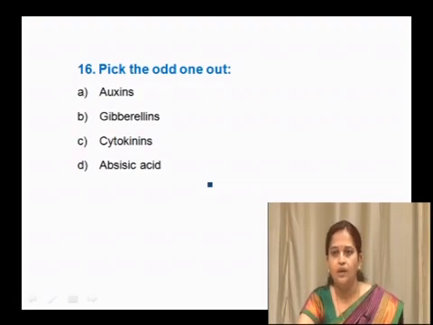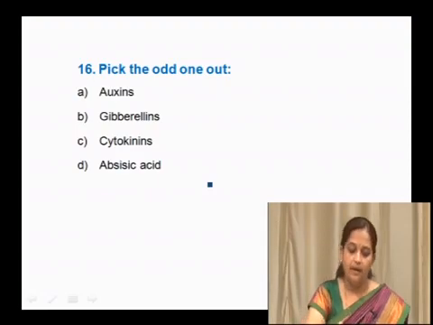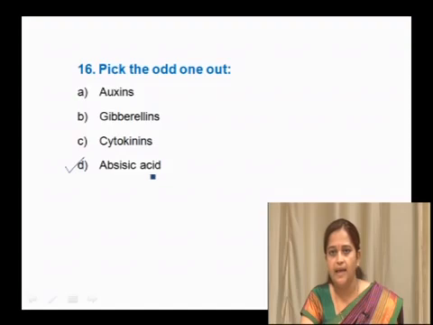Pick the odd one out. Here four different hormones, plant growth regulators, are given. They are auxins, gibberellins, cytokinins and abscisic acid, and we have to pick the odd one. Auxin, gibberellin and cytokinins are growth promoting hormones, whereas abscisic acid is growth inhibiting. That is why the right option, the odd one out, is abscisic acid. These are the growth promoting hormones. So, the right option is abscisic acid.